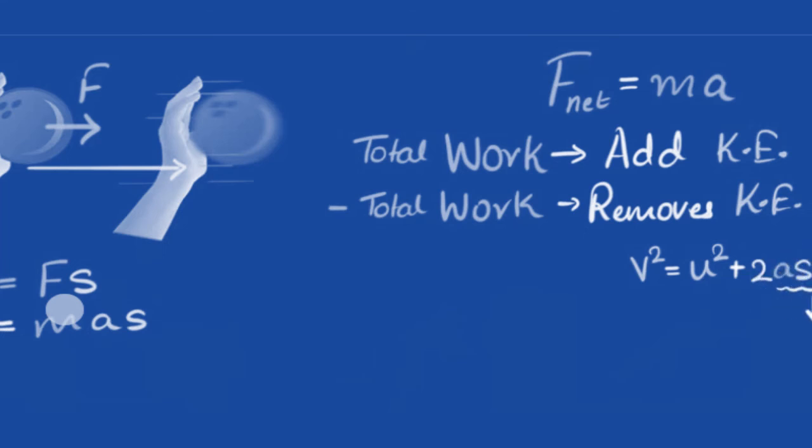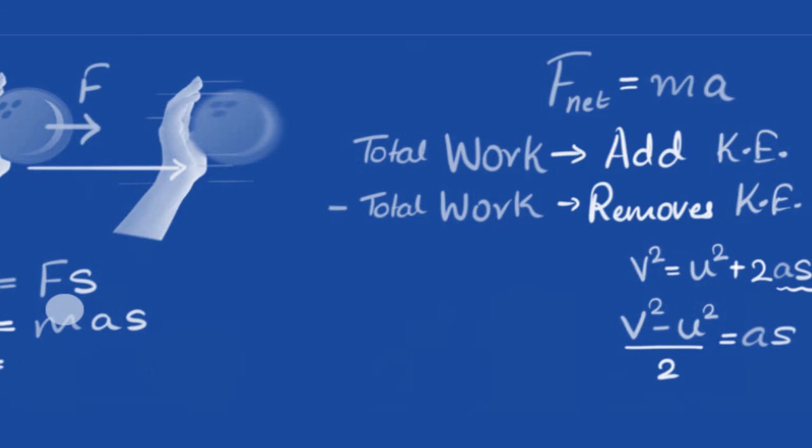So let me isolate this on one side and put everything else on the other. If I rearrange this, I will get (v squared minus u squared) divided by 2 equals a times s. Right? So now I can substitute that over here.